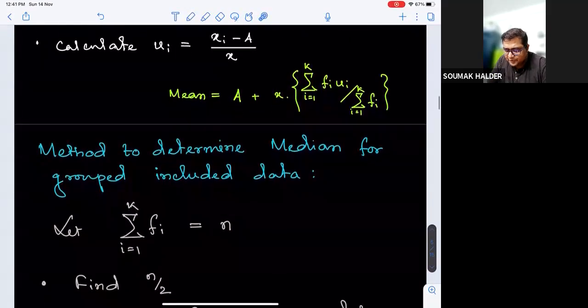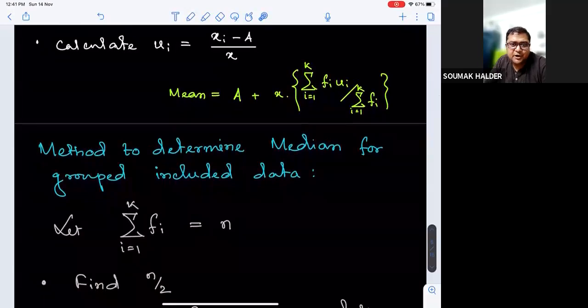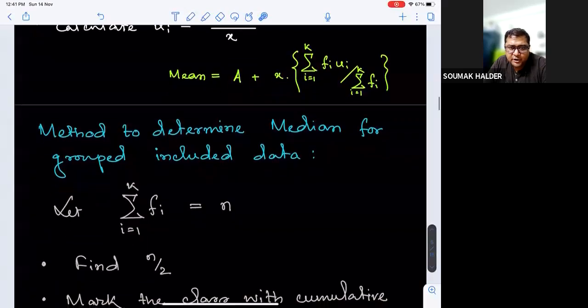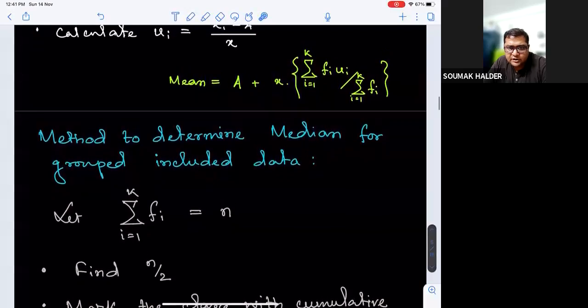Now, we will first find n by 2, exactly half of the total frequency. There might be two possibilities. One, n is even, so n by 2 will also be an integer. If not, then n is odd, and n by 2 is not an integer.